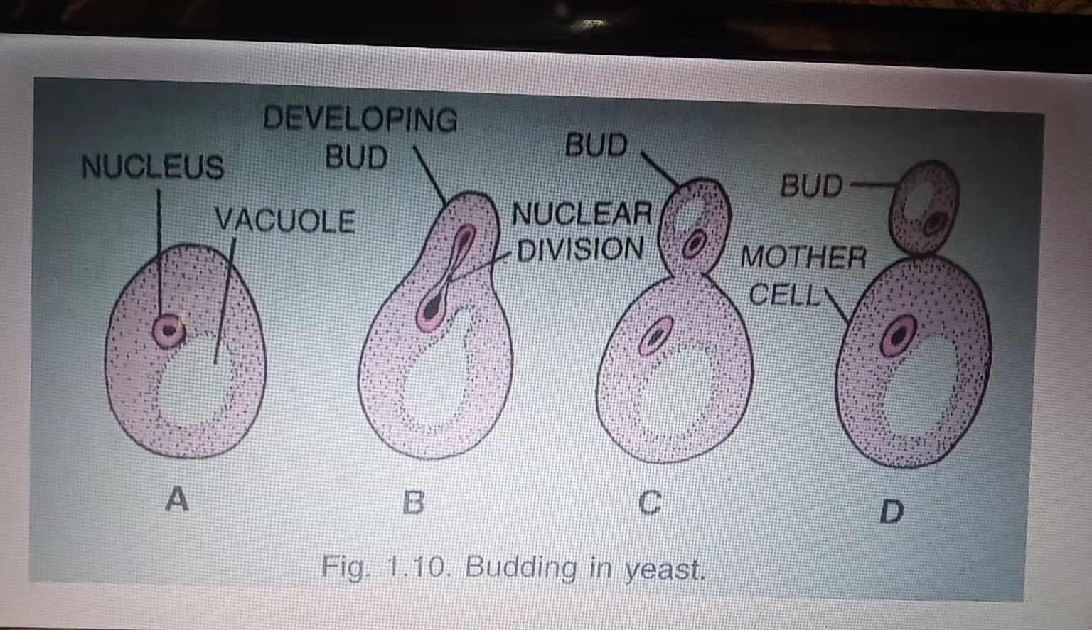Here is a nucleus which divides mitotically, and the division occurs unequal. One nucleus is large and the other is small. When the nucleus shifts into the outgrowth, it is known as a bud. Clear?